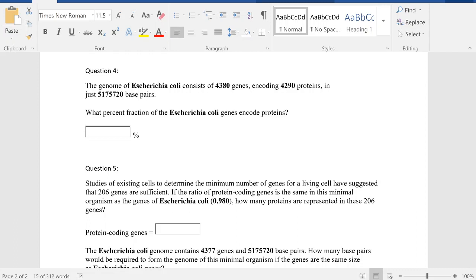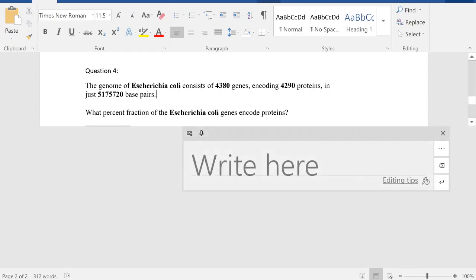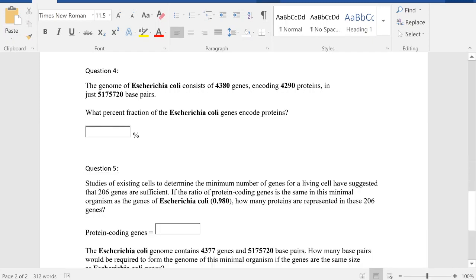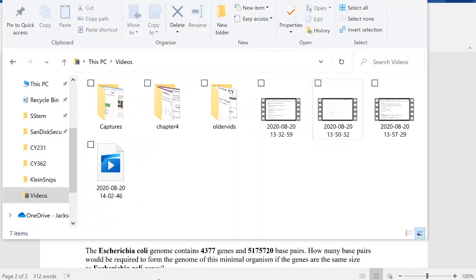So for question 4, for my question 4, your question 4 may be one of the others, it states: the genome of E. coli consists of 4,380 genes encoding 4,290 proteins in just 5,175,720 base pairs. What percent fraction of E. coli genes encode proteins? Okay, so how do we calculate that?